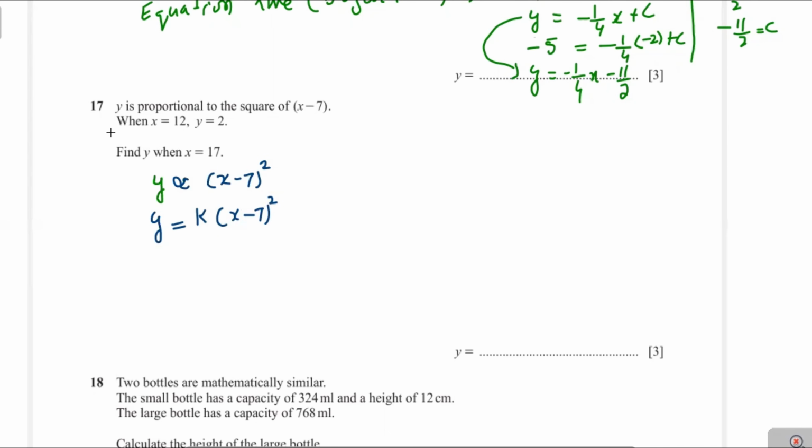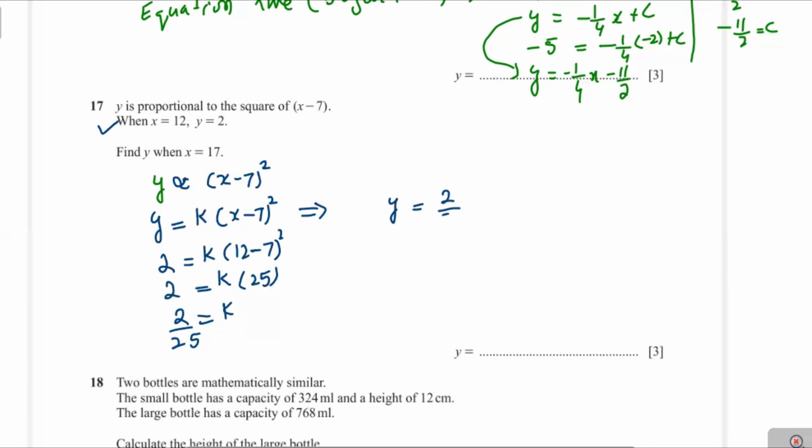Now to find k, we substitute the value y equal to 2 and x equal to 12 in this equation. We get 5 square is 25, and so k equal to 2 over 25. Now this equation becomes y equal to 2 over 25 into (x minus 7) whole square.